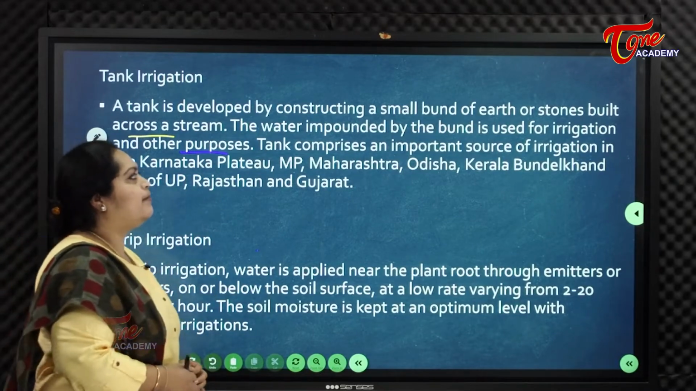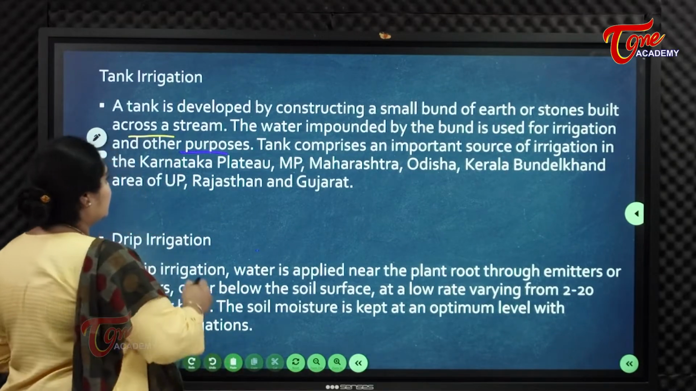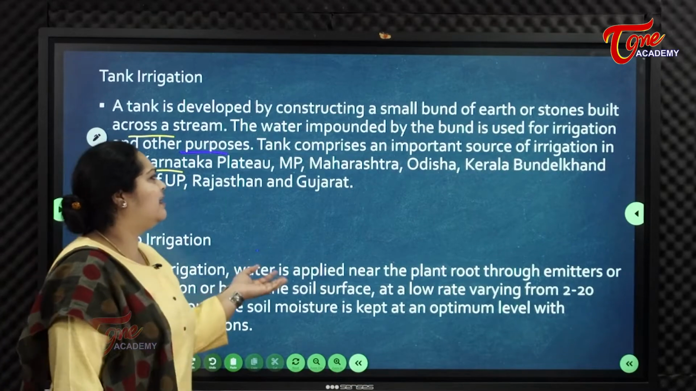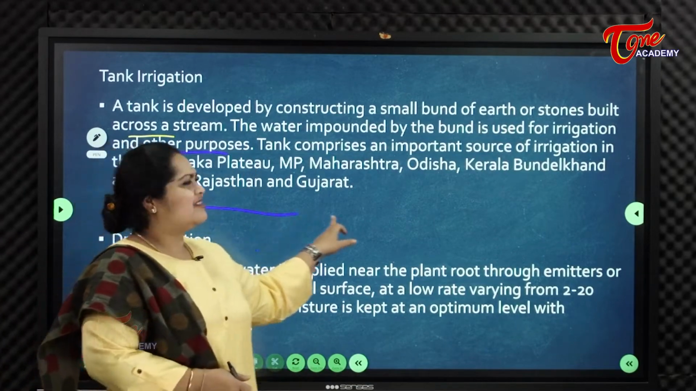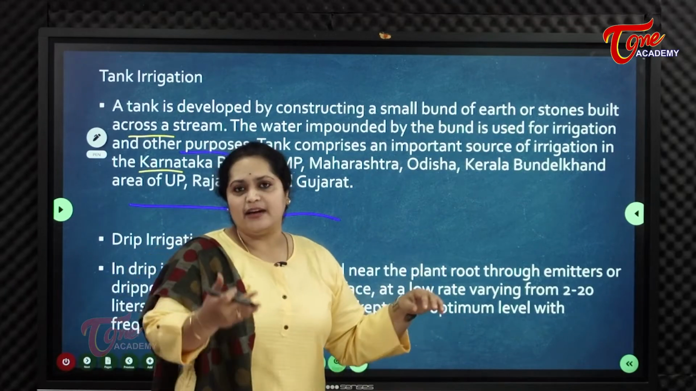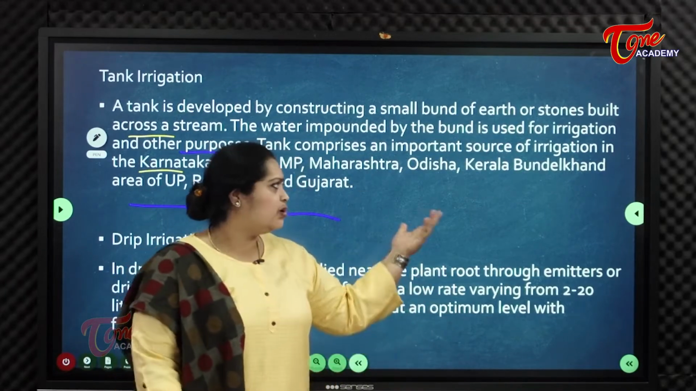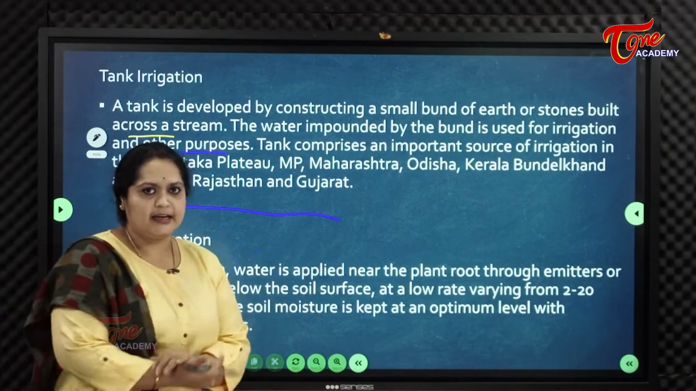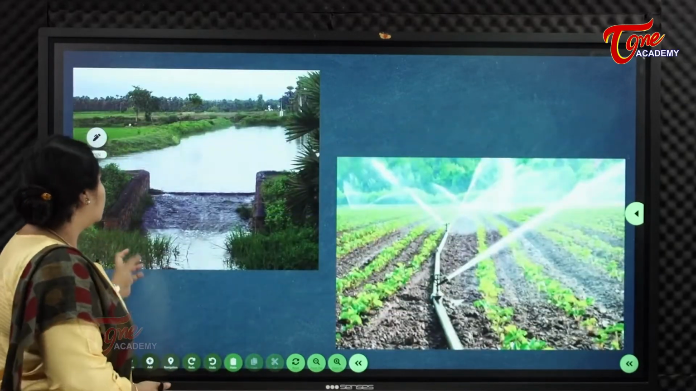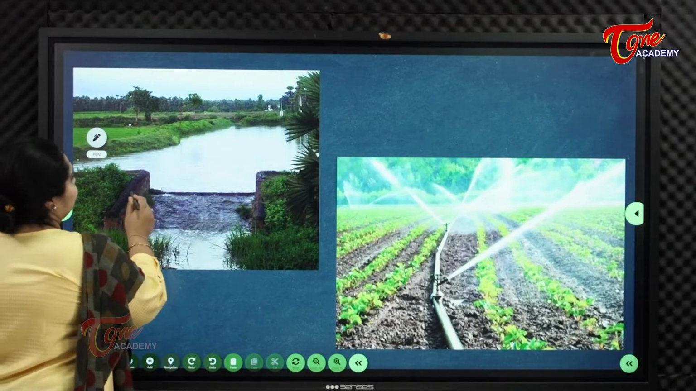Tanks comprise an important source of irrigation in the states of Karnataka, Plateau, MP, Maharashtra, Odisha, Kerala, Bundelkhand and UP, Rajasthan, other states. When it comes to the pan-India scenario, these all states, even Andhra also uses this tank irrigation. So this is tank irrigation.